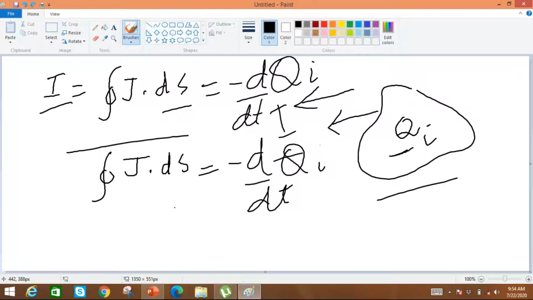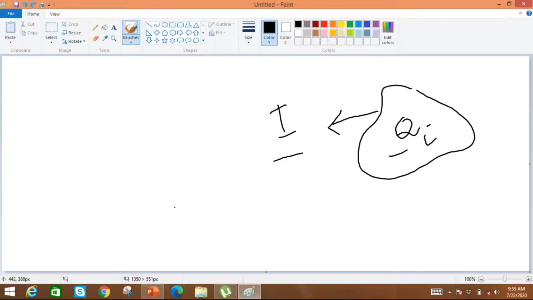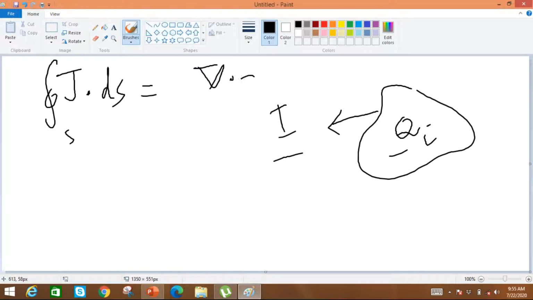So according to the divergence theorem, the closed surface integral of the current density will be equal to the volume integral of the divergence of the current density. According to the divergence theorem, the closed surface integral of the current density will be equal to the volume integral of the divergence of the current density.